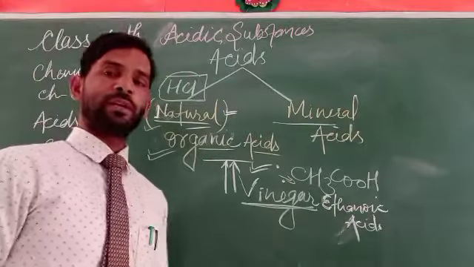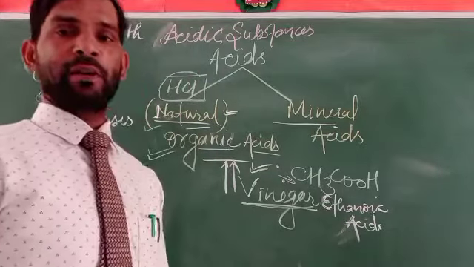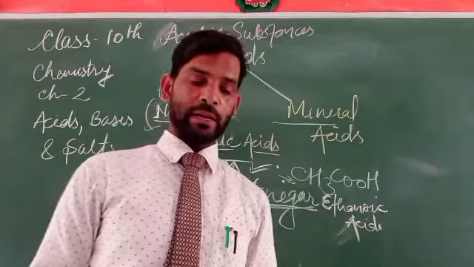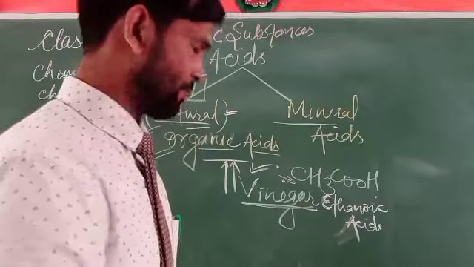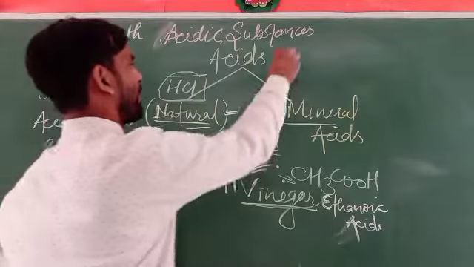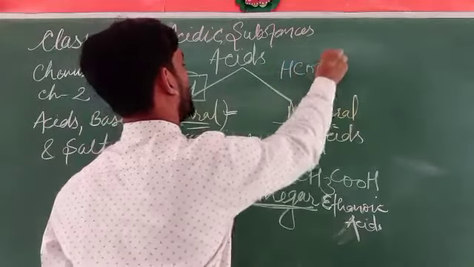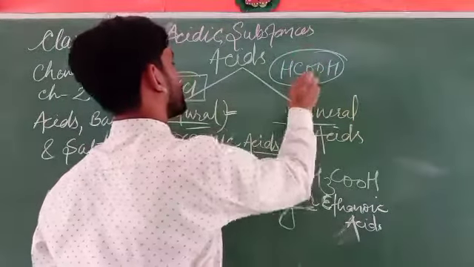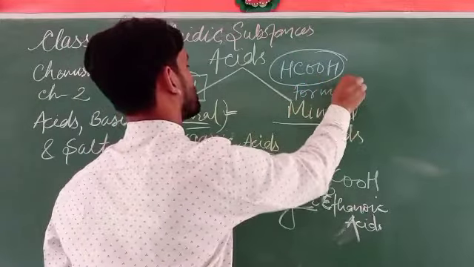But before moving to the next one, there is another example I want to explain to you. That is the acid HCOOH, which is formic acid.